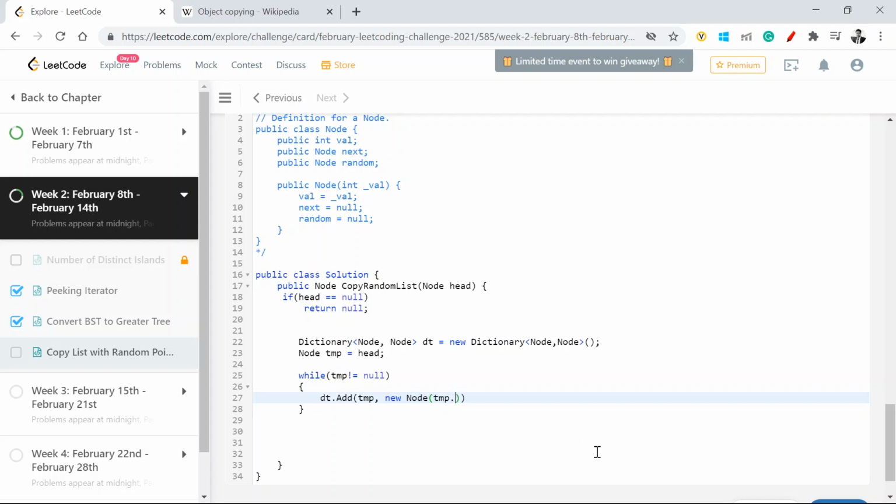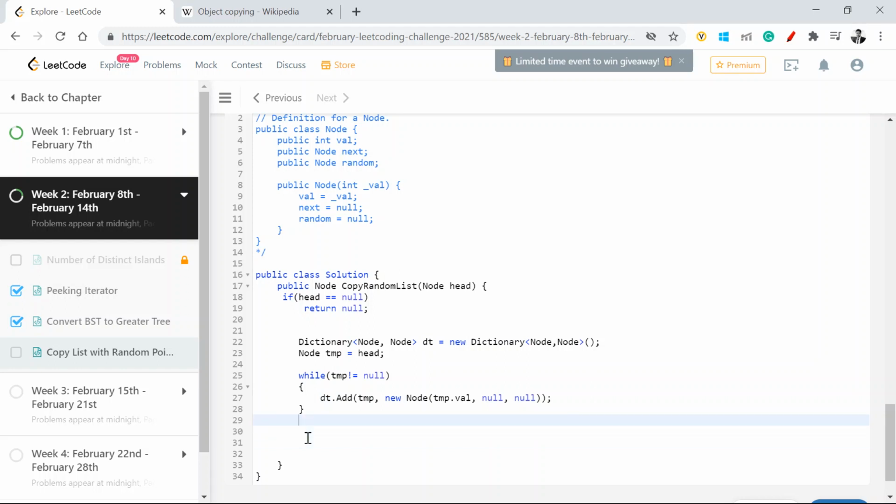This will contain my tmp.val, but I don't know what my next pointer and random pointer are, because right now, if I look at the new world which I'm going to create, these do not yet exist until I have my dictionary which contains all the nodes which are present in the base linked list.